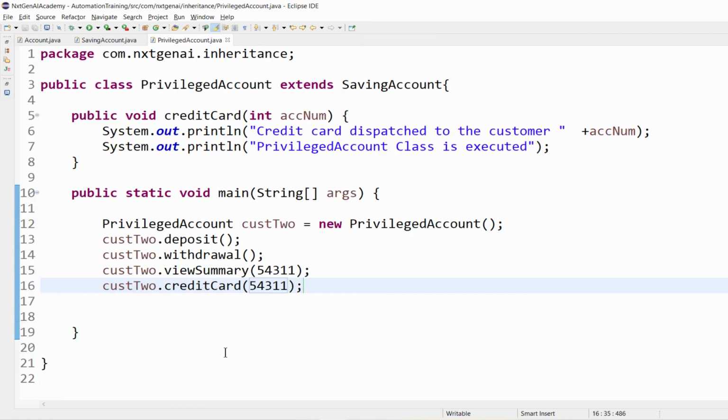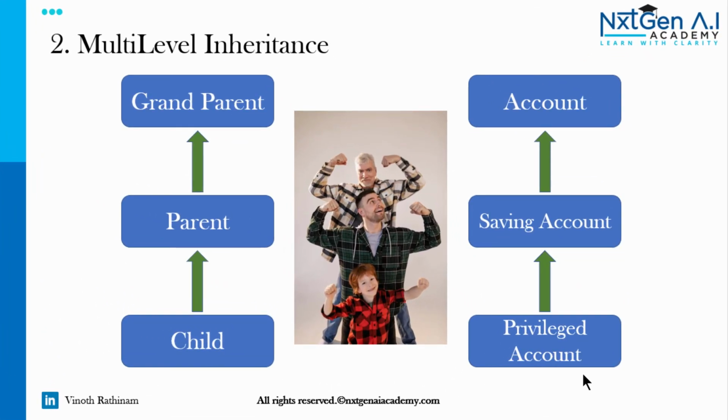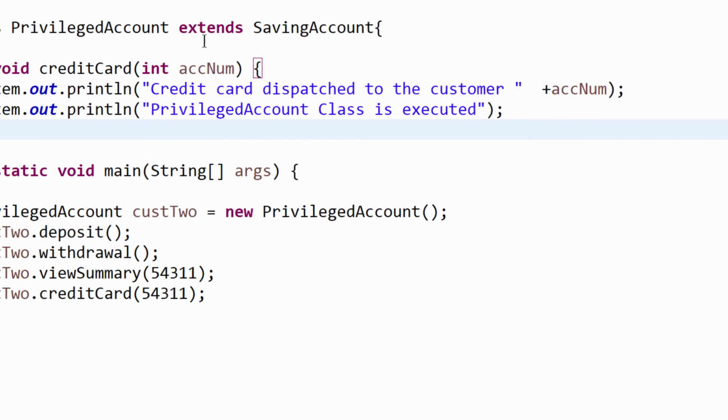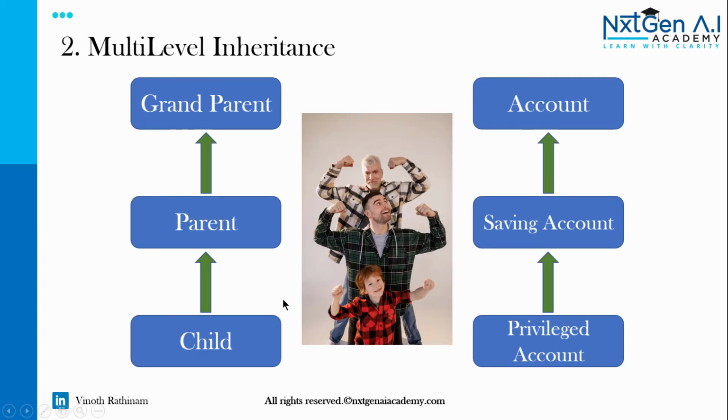This is how you have to implement multi-level inheritance. In this example, I have taken a very simple scenario, but in a real project, we can have n number of levels. That's why we call it multi-level. But make sure you are properly using the keyword extends followed by which class you want to call. That's about the coding part. Hope you understood multi-level inheritance.